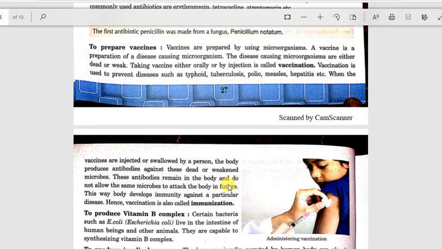So a vaccine is a preparation of disease causing microorganisms. The disease causing microorganisms are either dead or weak. In a vaccine, we take in microorganisms that are dead or very weak. Taking vaccines either orally or by injection is called vaccination. Vaccine is used to prevent diseases such as typhoid, tuberculosis, polio, measles, hepatitis. These are the diseases which can be prevented by vaccine.